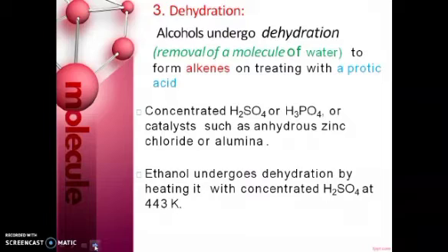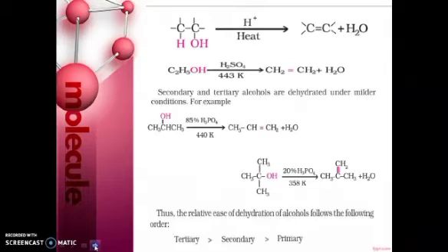The dehydration of alcohol is the removal of a water molecule in the presence of a protic acid to form alkenes. Concentrated H2SO4 or H3PO4 is used as a catalyst. Ethanol undergoes dehydration by heating it with concentrated H2SO4 at 443 Kelvin. In this reaction a water molecule is lost and alkenes are formed. In the case of primary alcohols, a temperature of 443 Kelvin is used.